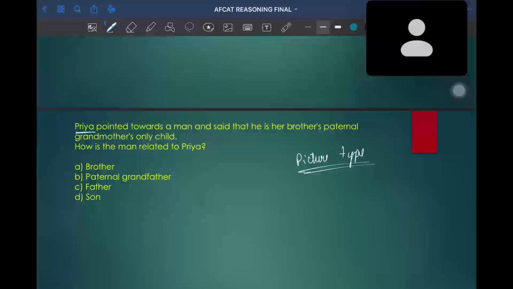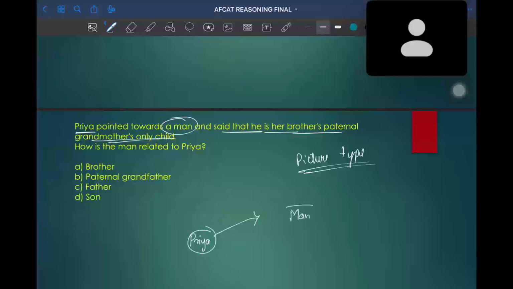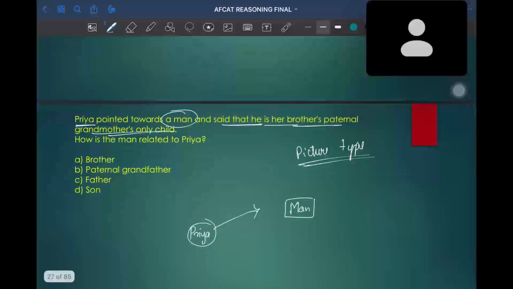Priya pointed towards a man and said that he is her brother's paternal grandmother's only child. There is a person called Priya, who pointed out towards a man and tells that he is her brother.